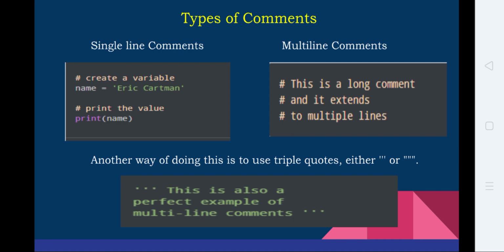As long as the quotes have started, the interpreter assumes it is a comment and keeps ignoring all the lines until the closing quotes come. That means within the quotes, all the lines are ignored by the interpreter. So this is another way of giving comments.